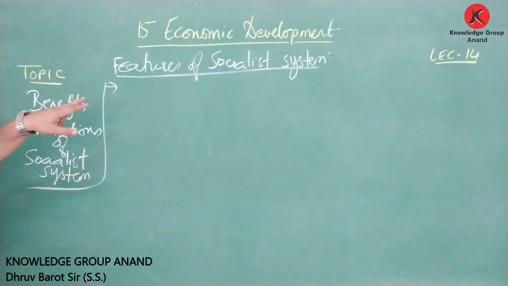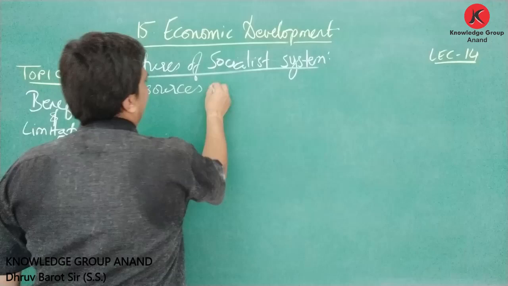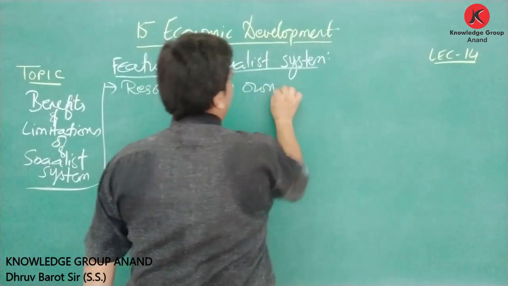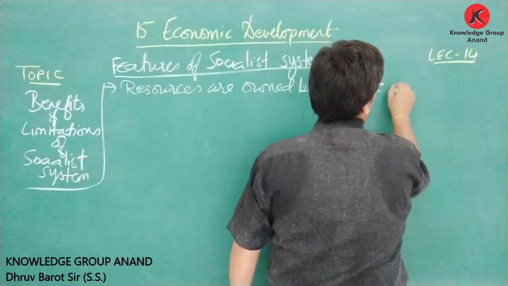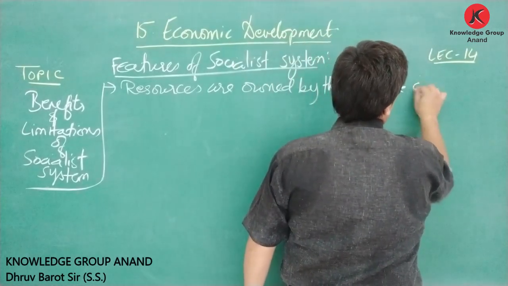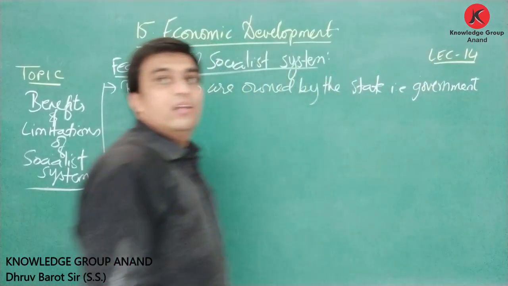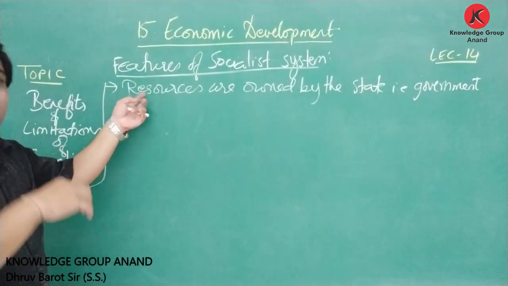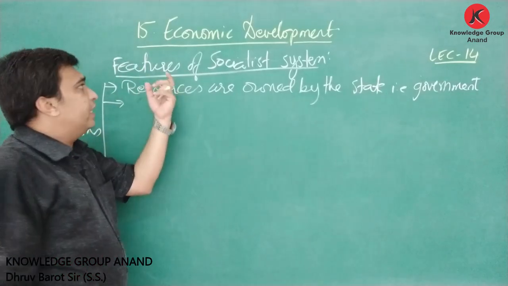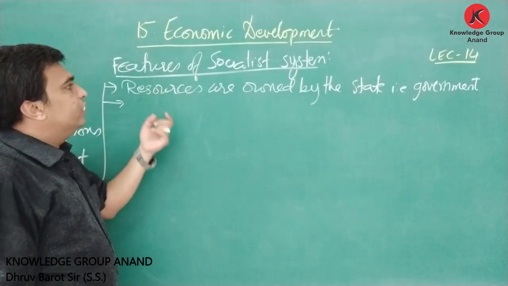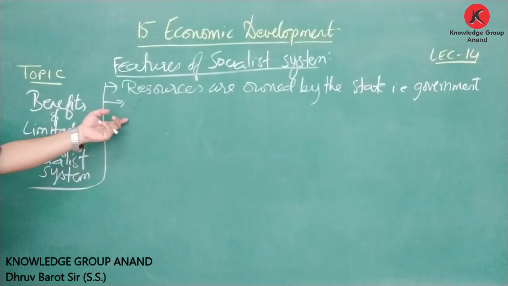Here, resources are owned by the state or the government. Friends, if in a 2-mark question you are asked to explain the features of the socialist system, we need to discuss this: resources are owned by the state or the government.